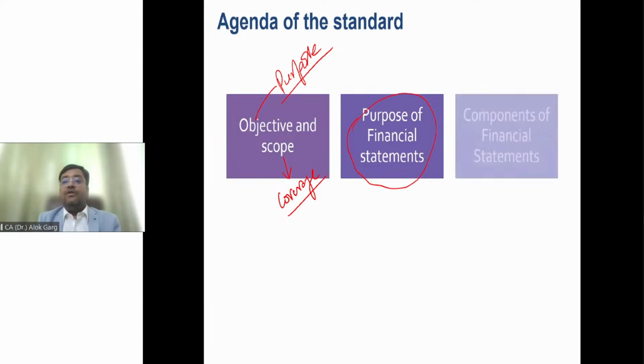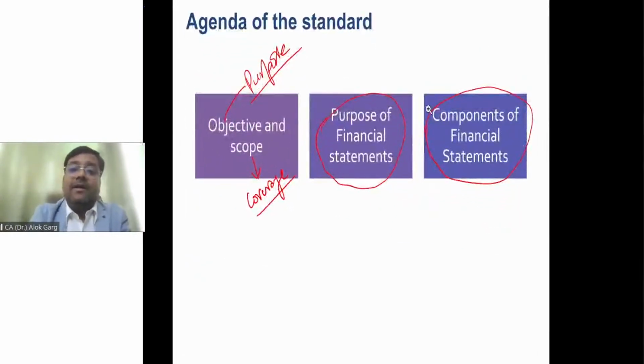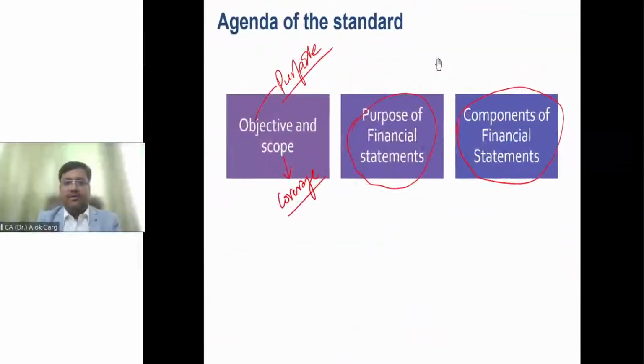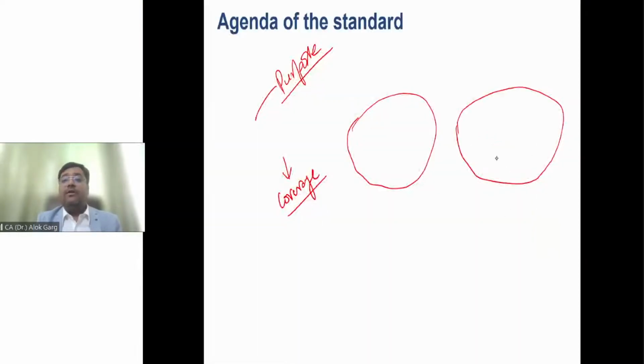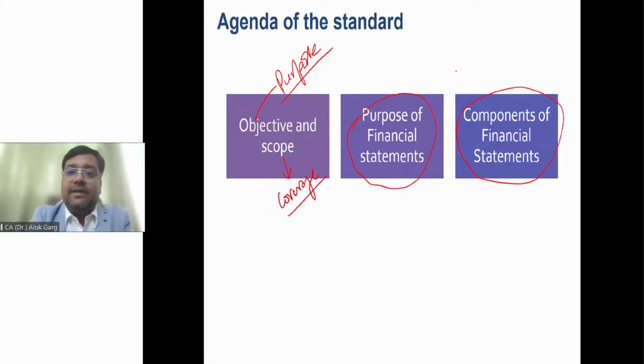So the standard also prescribes the purpose of financial statements and the components of financial statements, which we have discussed. This is also given in Schedule 3 and Ind AS 1.